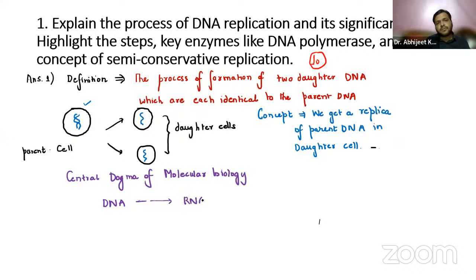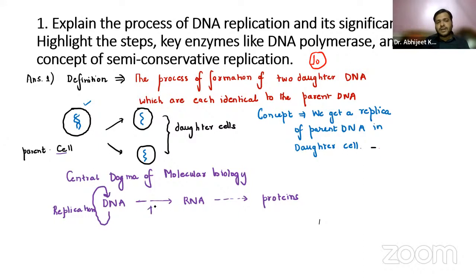RNA. And from RNA, what is formed? Proteins. From DNA, DNA is made. That is why it is called the modern central dogma, and that is called replication. From a cell, basically the DNAs are copied, right?